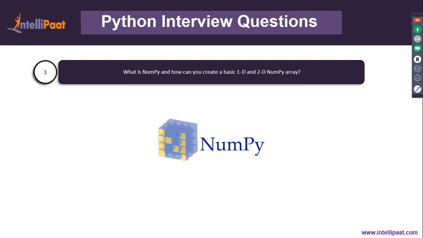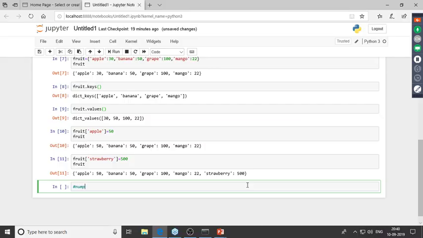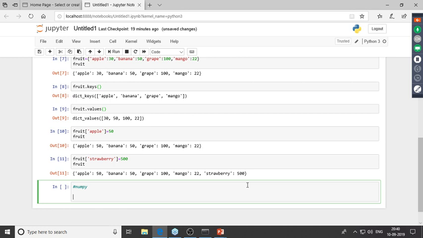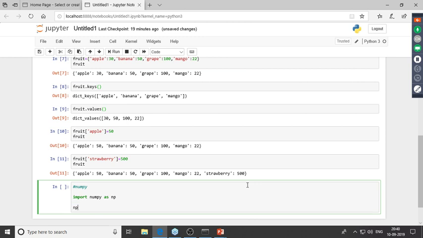So let me just add in a comment over here, NumPy. So to work with NumPy, we'd have to first import it. So to import it, I'd have to type in import NumPy as, and I'll give this an alias, np. Now this is the most commonly used alias for NumPy. Right. Now to create a NumPy array, we have the np.array method.